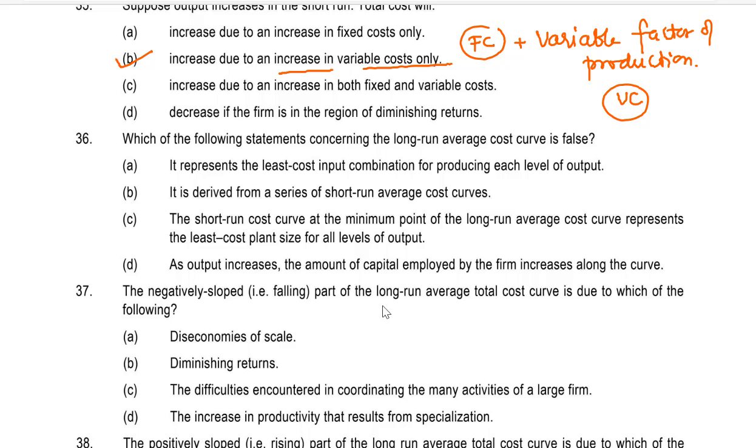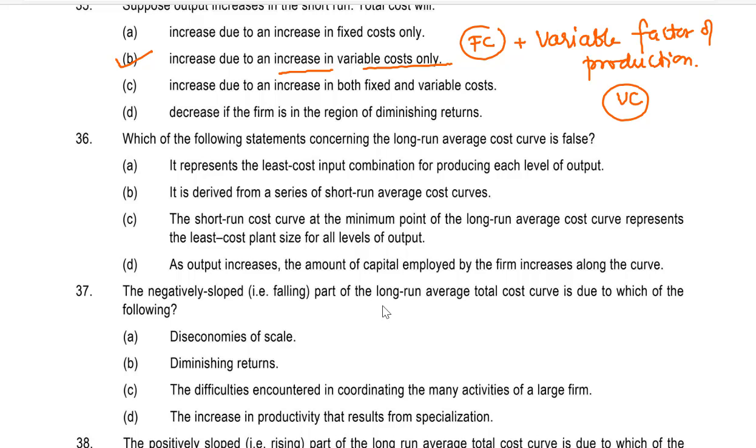C. The short-run cost curve at the minimum point of long-run average cost curve represents the least cost plant size for all levels of output. Or D. As output increases, the amount of capital employed by the firm increases along the curve.